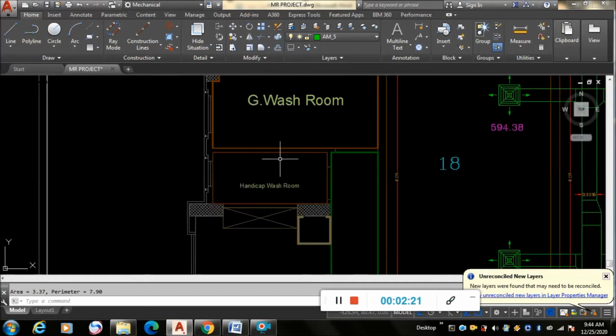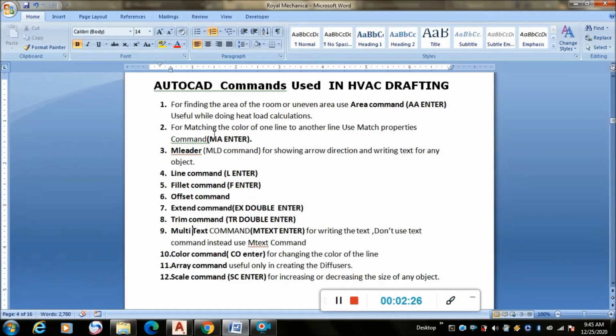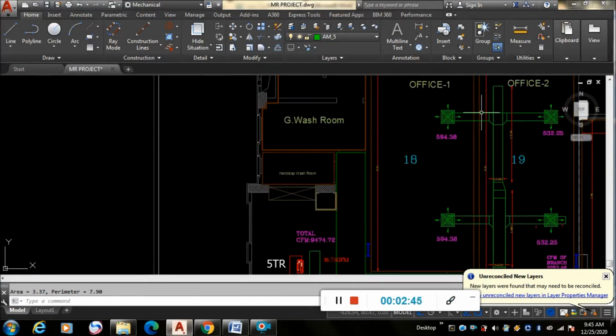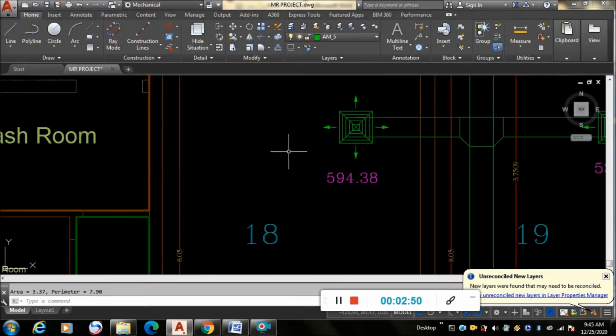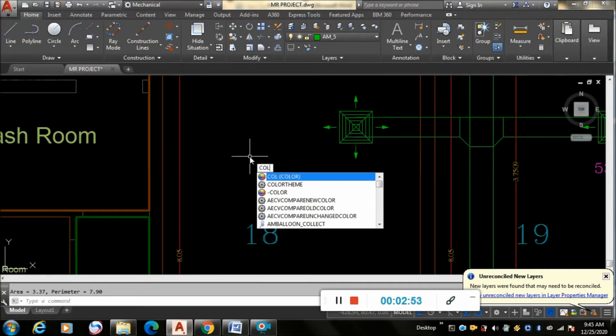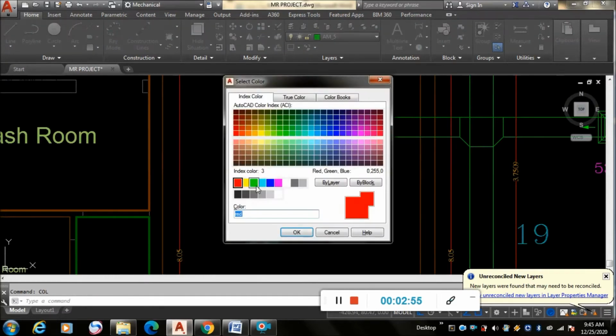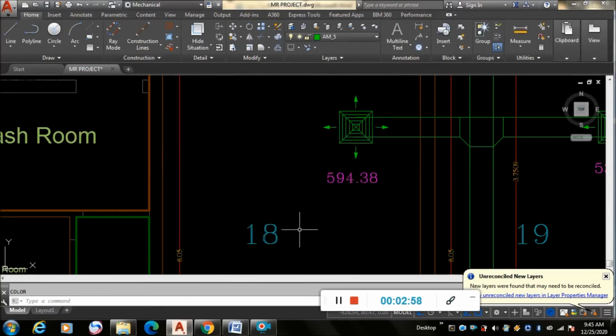Next command is matching the color of one line to another line. Use match properties command, MA enter. So let us see how we are going to do that. I have a green line so I want to make it red. So first of all I make a line of red color. If I have a line then no problem, but I don't have a line of red color, so I'm taking a line of red color. So I want to match the properties of this red line to this green line.